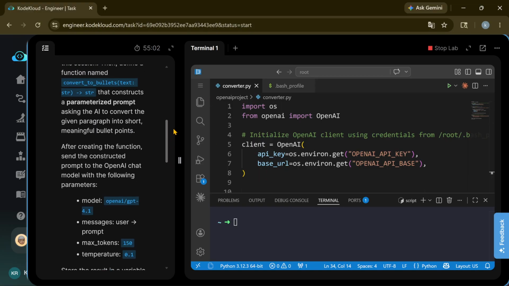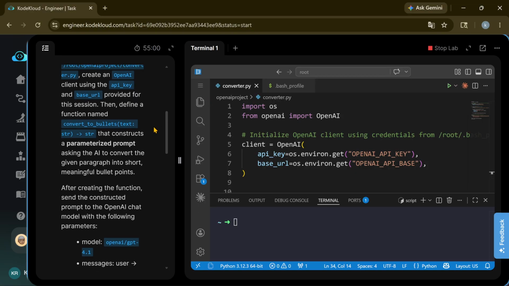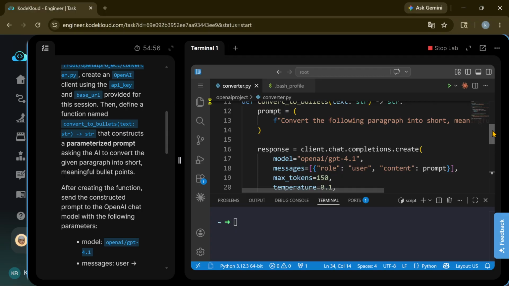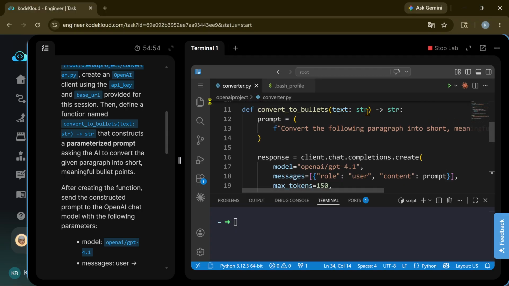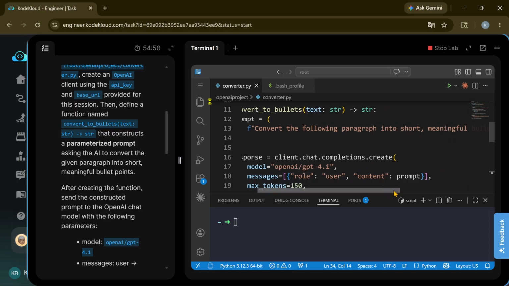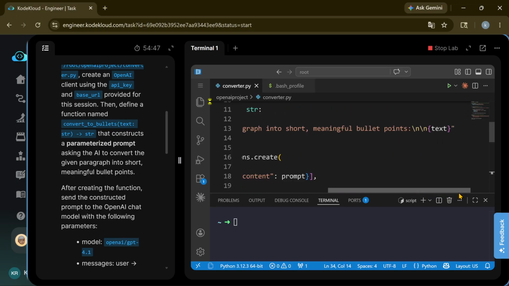Now we need to create convert to bullets, text: convert the following paragraph into short meaningful bullet points.